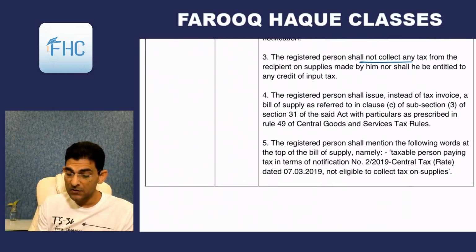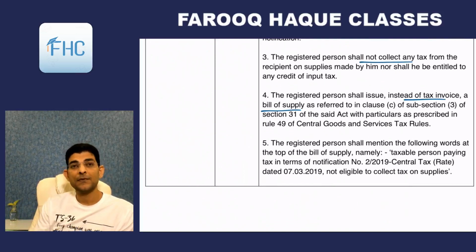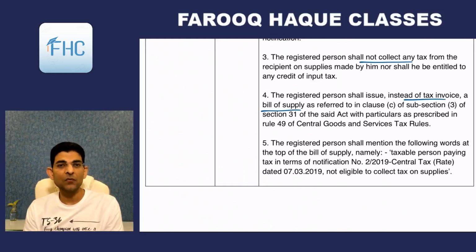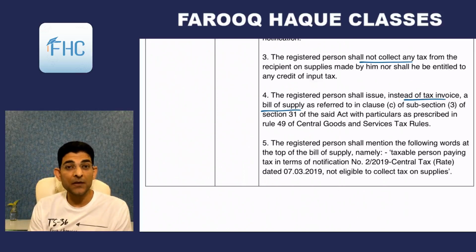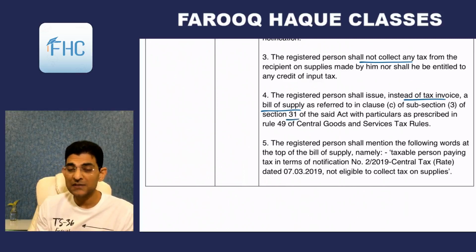Then the registered person shall issue, instead of a tax invoice, a bill of supply. This is the reason: in a tax invoice you have to show the amount of tax separately, but in this case you cannot show it separately. Therefore you cannot issue a tax invoice. Instead you will have to issue a bill of supply as referred to in section 31, and particulars as prescribed in rule 49. We will see this later, in the chapter on invoice.